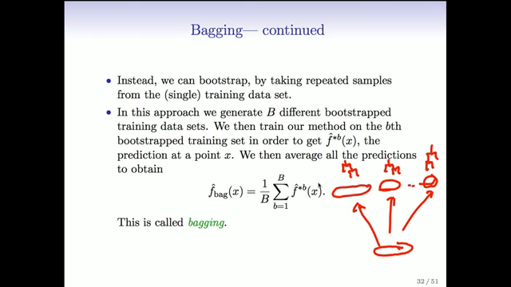Our overall bagged prediction is just the average. So in other words, we grow these trees, we have a new x, and we want to predict at x. We ask each tree, what's your prediction for x? That's f hat star B of x, and we average the predictions, and that's called bagging. So it's a really clever idea.